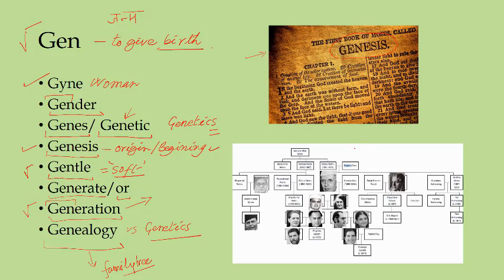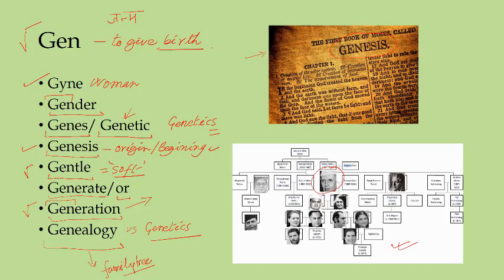There you have a genealogical poster which describes the genealogy of this person. A very big structure has been made like this. There, all his parents, grandparents, sisters, wives, children and their children are explained. So this detailed structure of anybody is called genealogy.